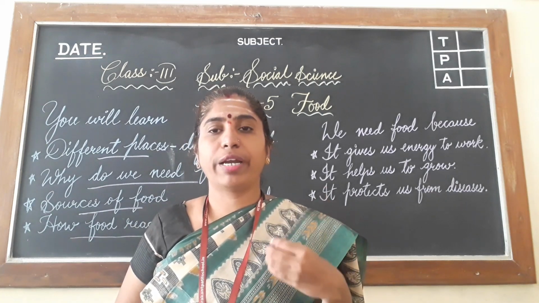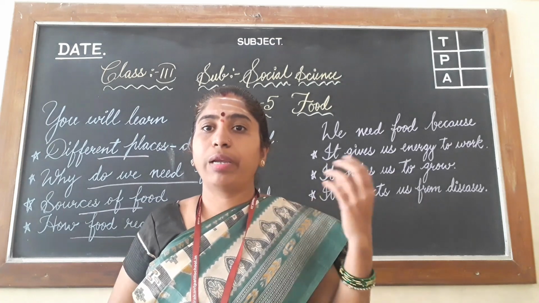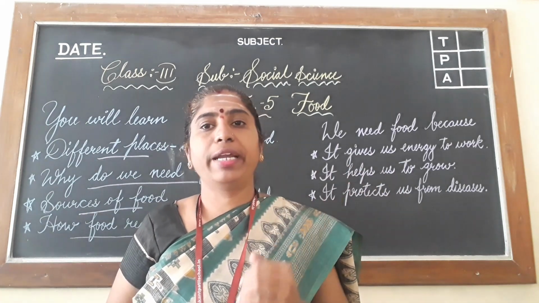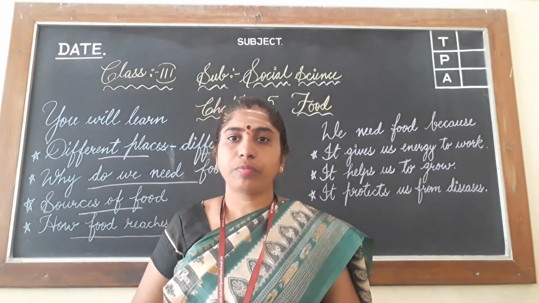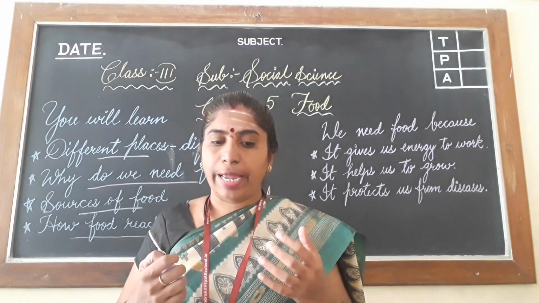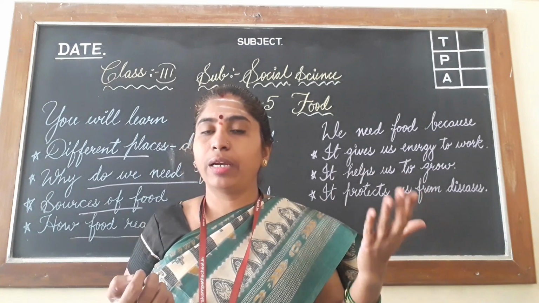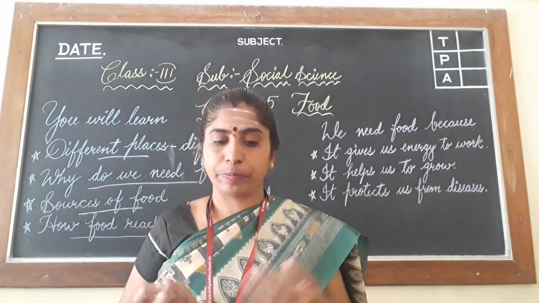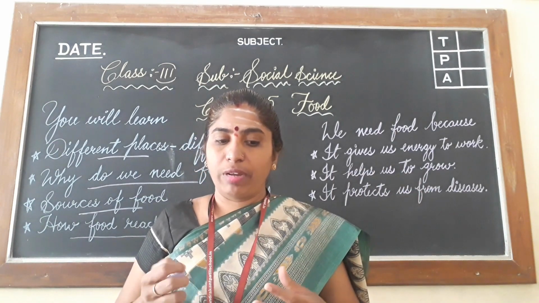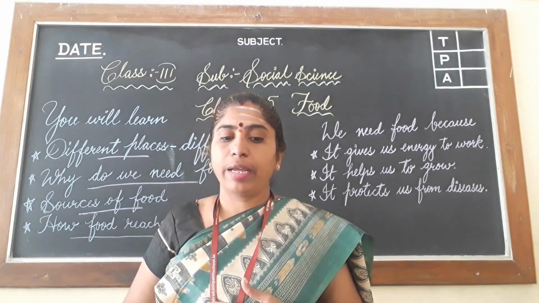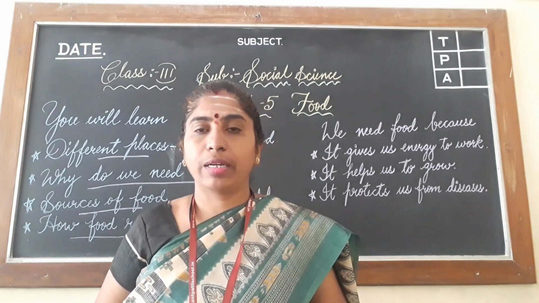We eat different foods which are available in other countries. Now we are getting it in our country also. So we like to eat the food items which are available in different countries. They are available here also, and it has become popular in our country.